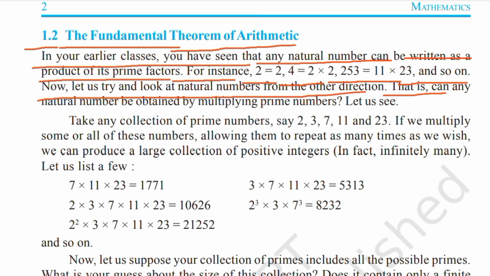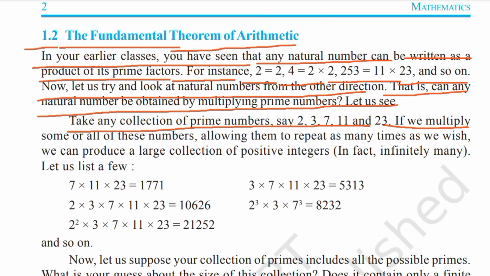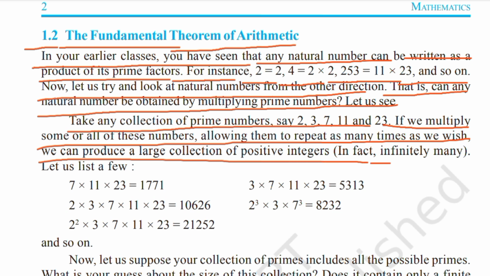That is, can any natural number be obtained by multiplying prime numbers? Let us see. Take any collection of prime numbers, say 2, 3, 7, 11 and 23. If we multiply some or all of these numbers, allowing them to repeat as many times as we wish, we can produce a large collection of positive integers. In fact, infinitely many.